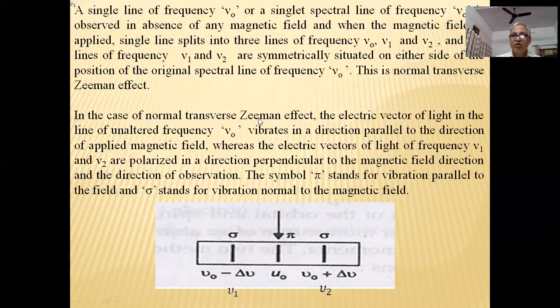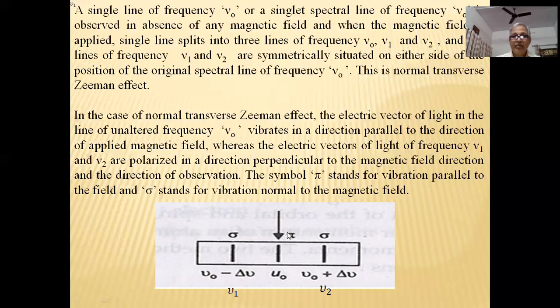In the case of the normal Zeeman effect, the electric vector of light in the line of unaltered frequency nu prime vibrates in a direction parallel to the direction of the applied magnetic field, whereas the electric vectors of light of frequency nu 1 and nu 2 are polarized in a direction perpendicular to the magnetic field direction and the direction of observation.